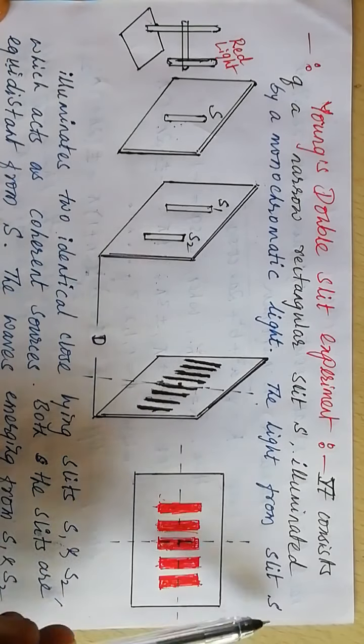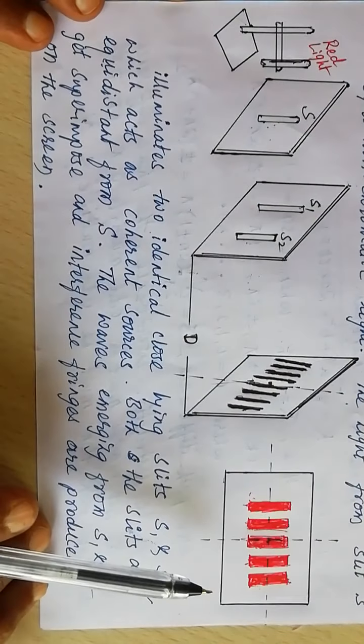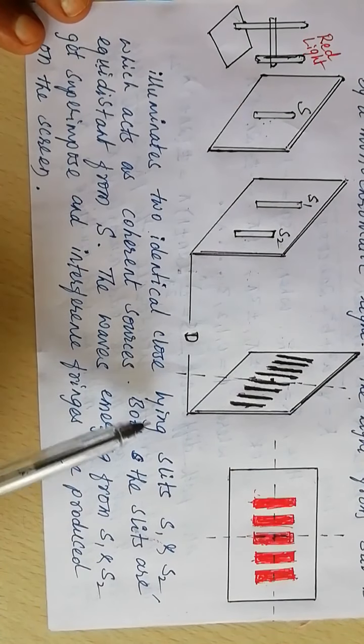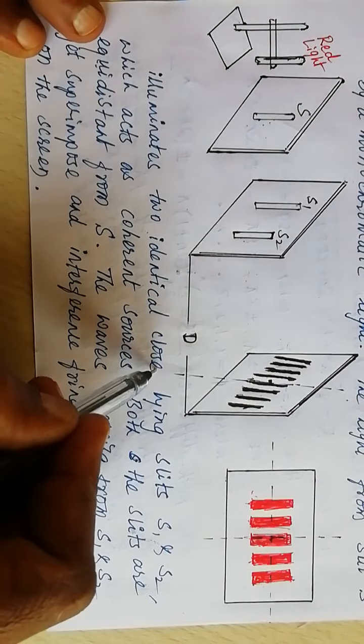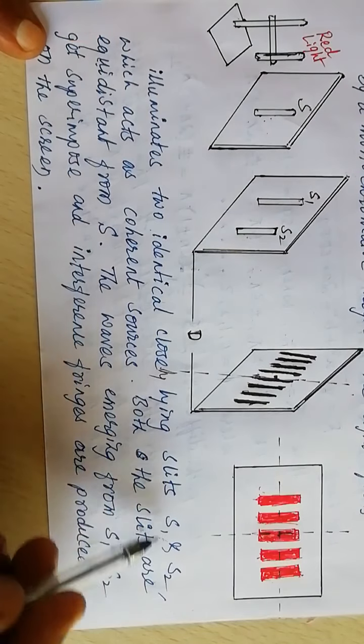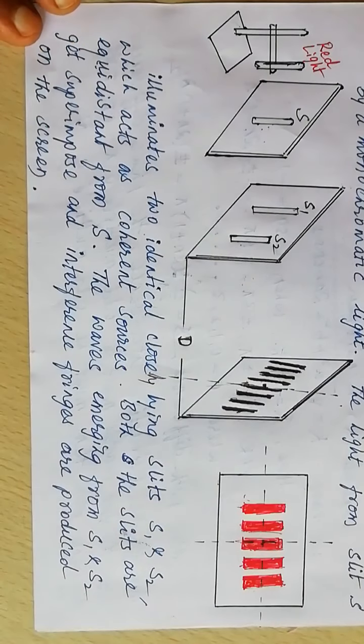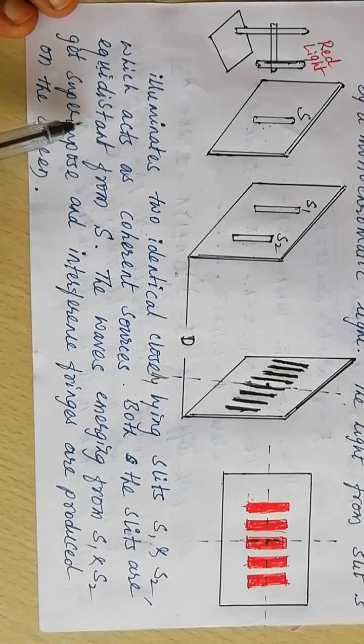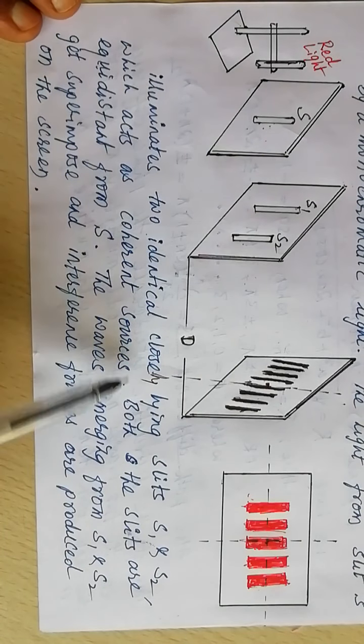The light from slit S illuminates the two identical closely lying slits S1 and S2, both of which act as coherent sources.